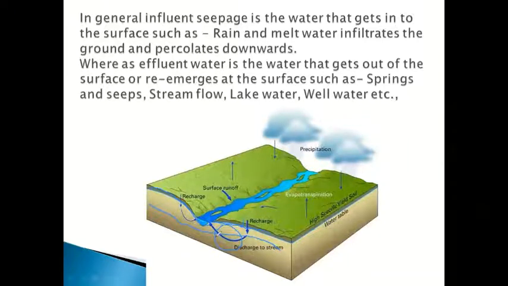If the water table fluctuates towards the ground due to saturation, due to infiltration of groundwater, it will come up towards the surface. Because of this, there is a contact between ground and underground water, so from here the water will come out. This is called effluent water.